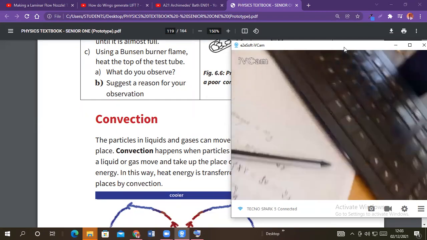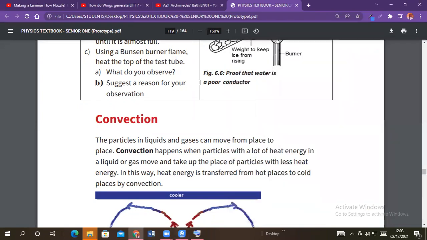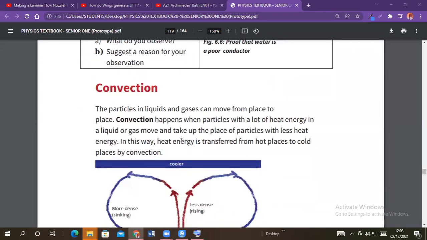Now today we are going to look at convection. Now in convection, it is almost the opposite of conduction. So convection now occurs in both liquids and gases. So someone can say convection occurs in fluids. Convection occurs in fluids.